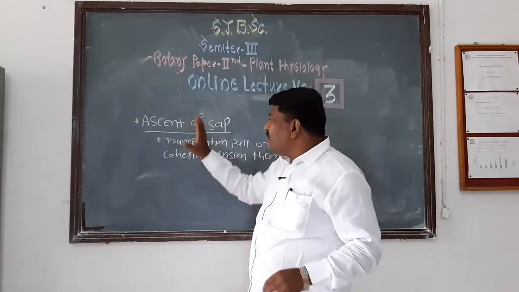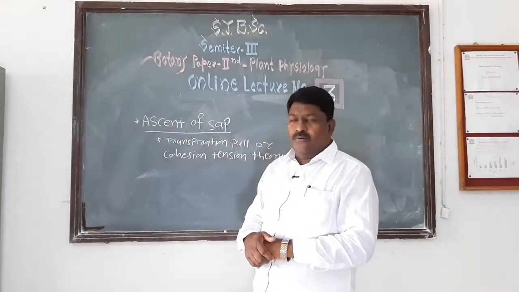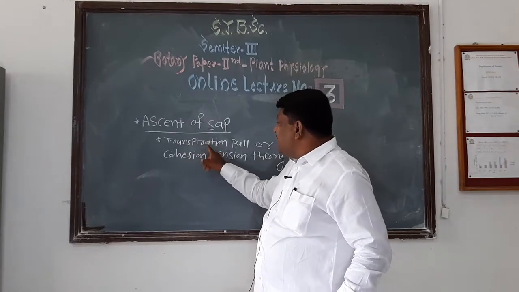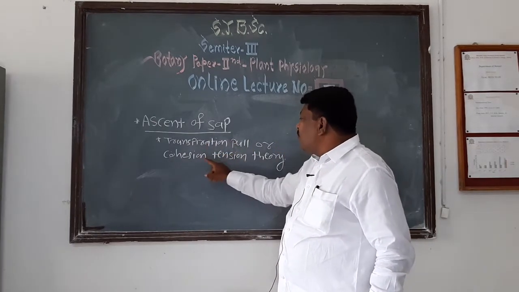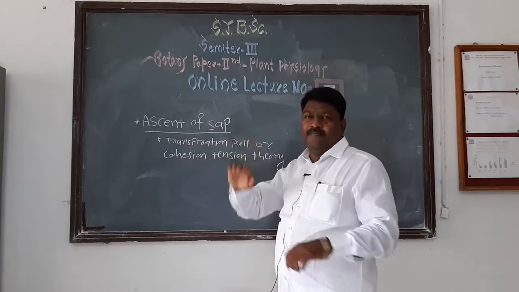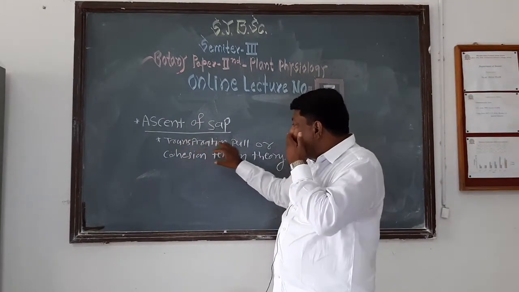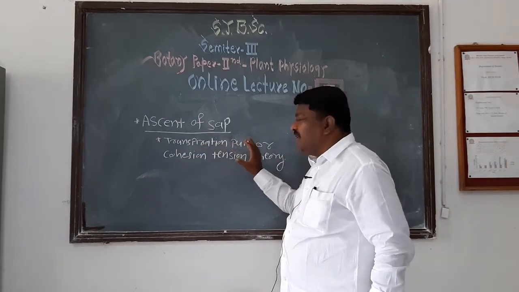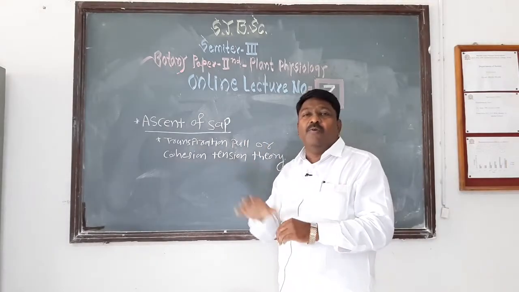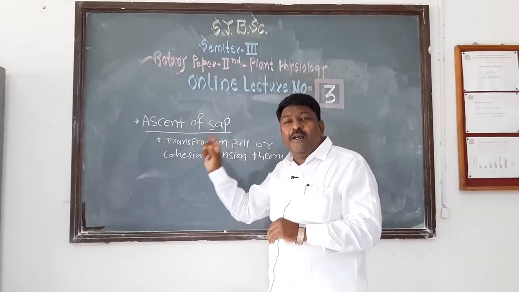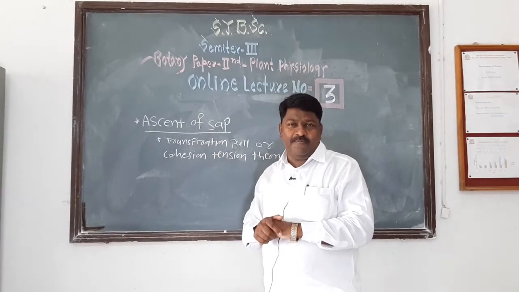In ascent of sap we will discuss the transpiration pull or cohesion tension theory. But before studying this theory, we must know what is meant by ascent of sap.